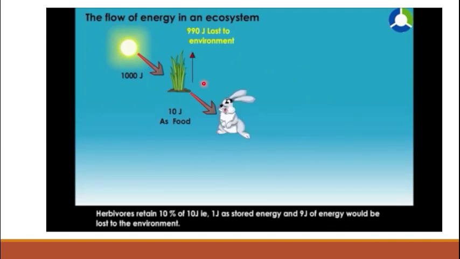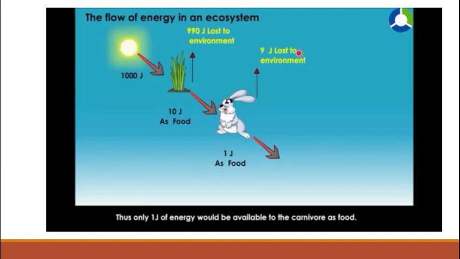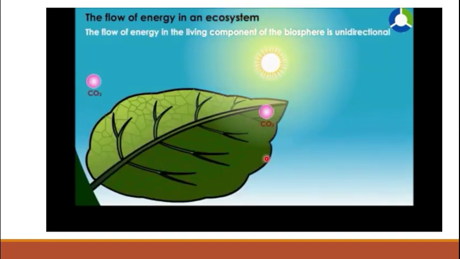When plants are eaten by herbivores, then only 1 joule of energy is transferred to them. The rest of the energy, that is 9 joules, is lost into the environment. And 1 joule of energy of the carnivore reaches the hawk only.